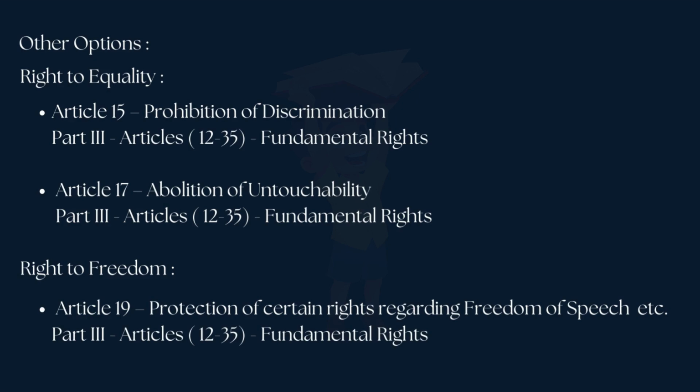Article 15: Prohibition of Discrimination, Part 3, Articles 12 to 35, Fundamental Rights. Article 17: Abolition of Untouchability, Part 3, Articles 12 to 35, Fundamental Rights. Article 19 comes under the right to freedom. Article 19: Protection of certain rights regarding freedom of speech, etc., Part 3, Articles 12 to 35, Fundamental Rights.